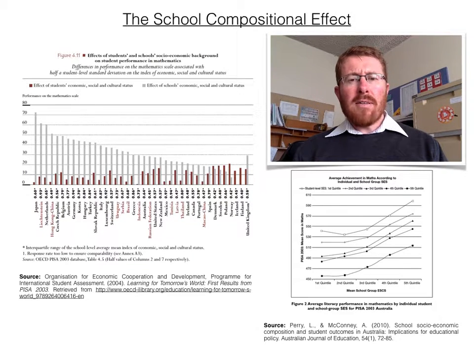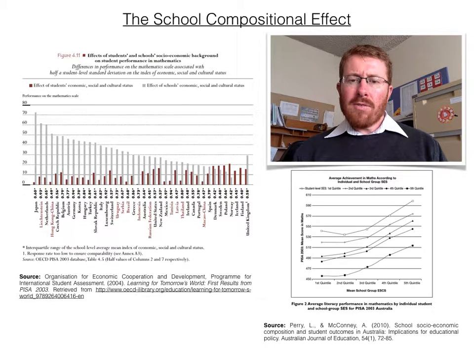Another reason why this is an important field is that PISA shows that the compositional effect varies between countries, again seen in the PISA graph on my slide. So public policy is likely responsible for how strong the effect is. The latest PISA results in science show Australia's compositional effect is stronger than the UK, New Zealand, Canada and the US. The lowest effects are found in Scandinavian countries.